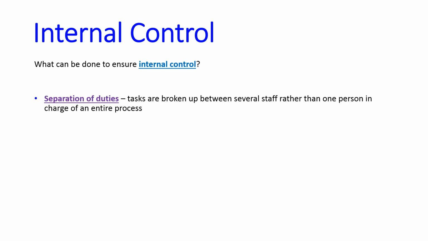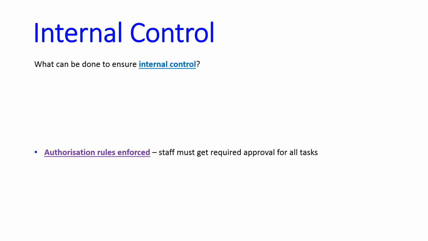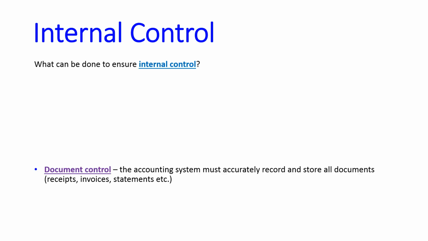Separate duties, so don't have 1 person in charge of everything, like our example. Break it down into an entire process, that way there's people to check up on the other people in that process. Rotate duties, so don't leave someone in charge of the 1 thing for too long, that way they're never monitored as much and they can develop ways to cheat the system. Have authorization rules, so if someone wants to spend a certain amount or take out cash or something, there's got to be people who approve it.